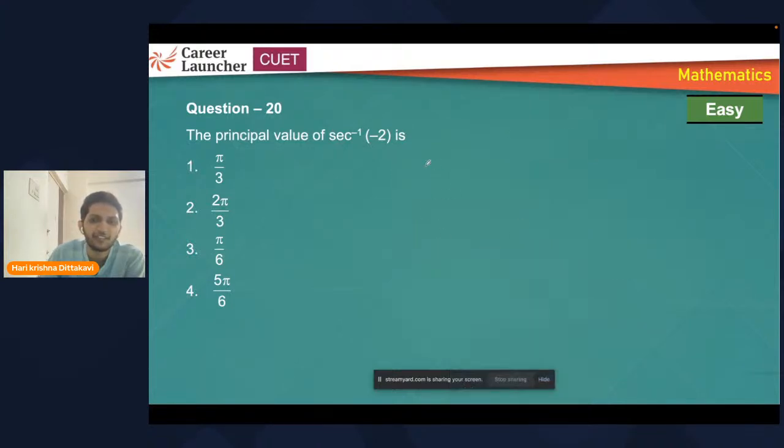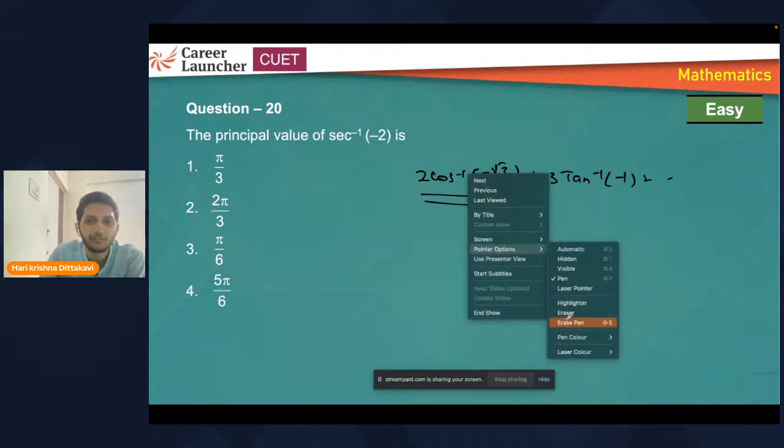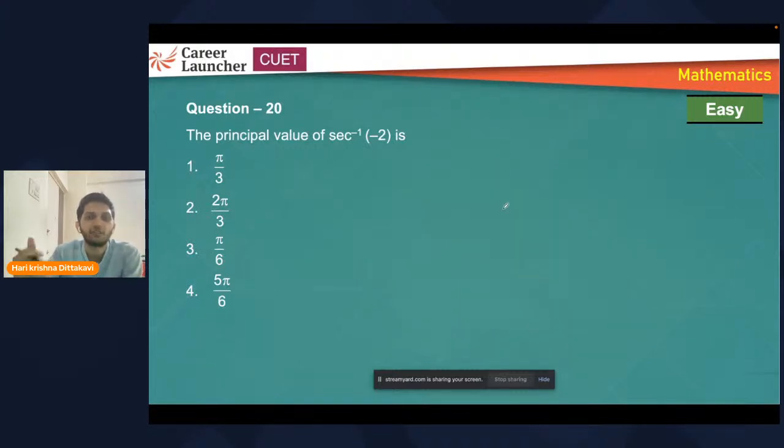So they may give you some question like 2 cos inverse of minus root 3 by 2 plus 3 tan inverse of minus 1 plus something. Based on the standard domain or range, they may ask a question like this. In that case, you should not make any error. So remember the range and how to express it when the inside value is negative. Fine, we can get this answer, right? So 2 pi by 3. Everyone got 2 pi by 3. Do I need to solve this?